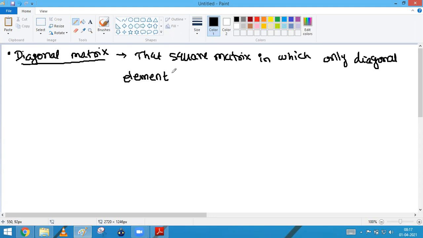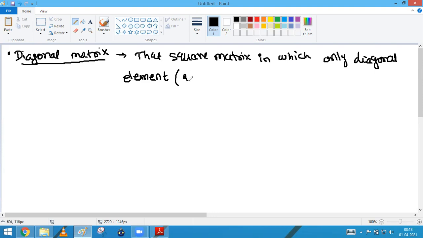Now Sri, can you tell me the abbreviation for the diagonal element? Can you define how we can represent the diagonal element?